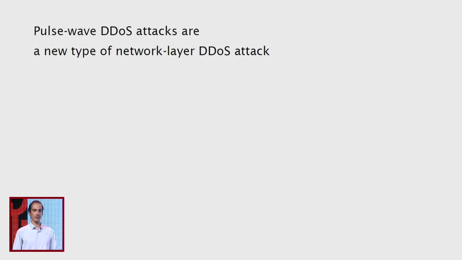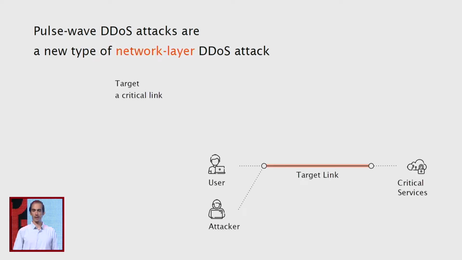Pulse wave DDoS attacks are a new type of network layer DDoS attacks. Network layer DDoS attacks target a critical link in the network infrastructure. So the attacker's objective is to generate a high amount of traffic towards that critical link with the objective of congesting the link and not getting the victim traffic to get through. As such, network layer DDoS attacks are volumetric. They can reach hundreds of gigabits per second, and they can leverage multiple attack vectors, like, for instance, NTP, DNS, or Memcached.